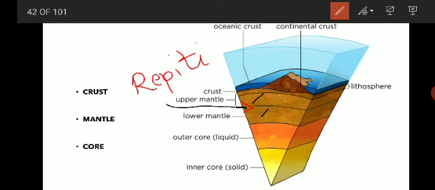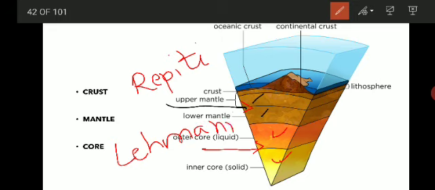Similarly, there is one more discontinuity which separates the outer core and inner core. It is called the Lehmann discontinuity. These are all names of the people who discovered them. So the discontinuity which separates the outer core and inner core is called the Lehmann discontinuity. These are the major discontinuities.